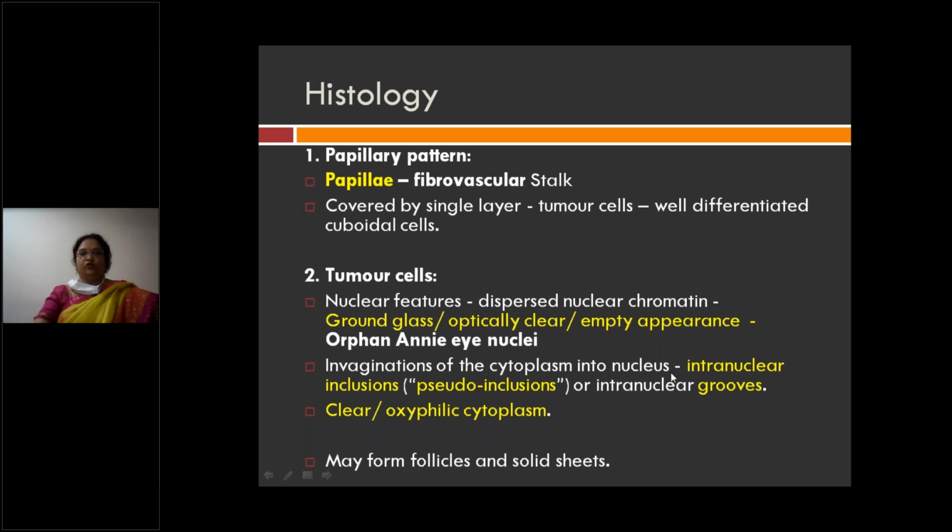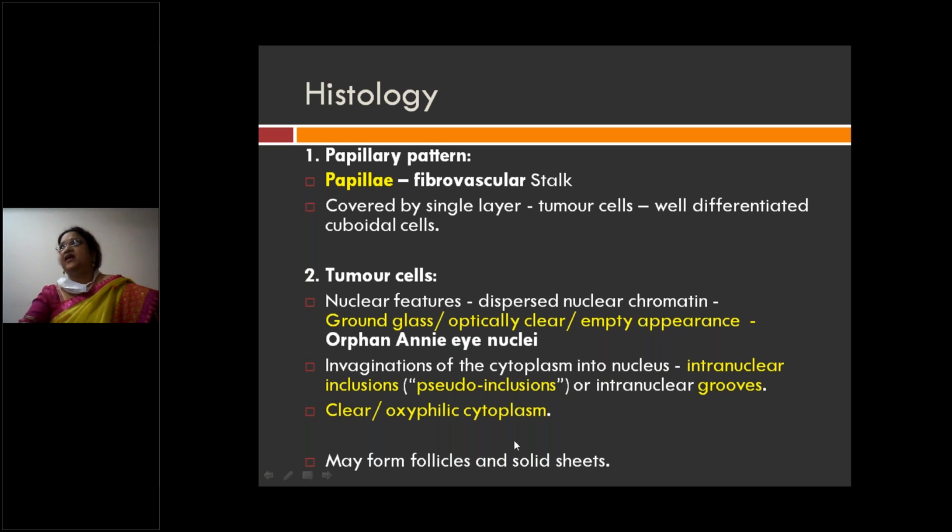As well as intranuclear grooves. So within the nucleus, you have intranuclear inclusions or pseudo inclusions, that is invagination of the cytoplasm into the nucleus, or intranuclear grooves. So all this, the Orphan Annie appearance or optically clear nucleus and intranuclear inclusions or pseudo inclusions, is invagination of the cytoplasm into the nucleus. And you can also see nuclear grooves, and the cytoplasm is clear.